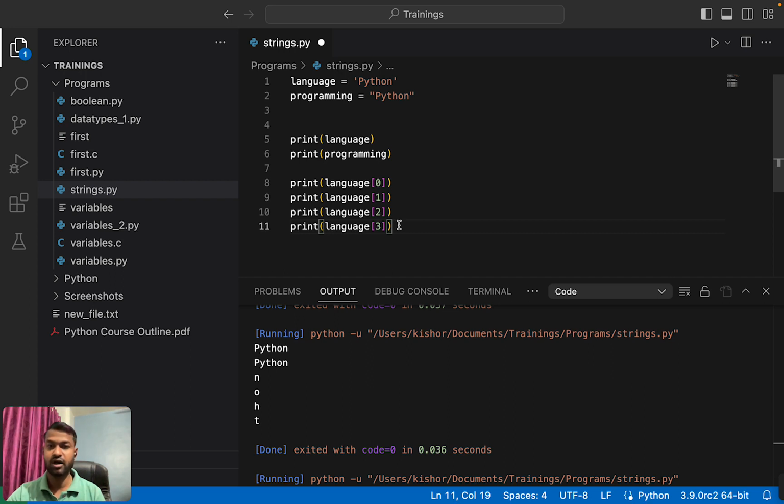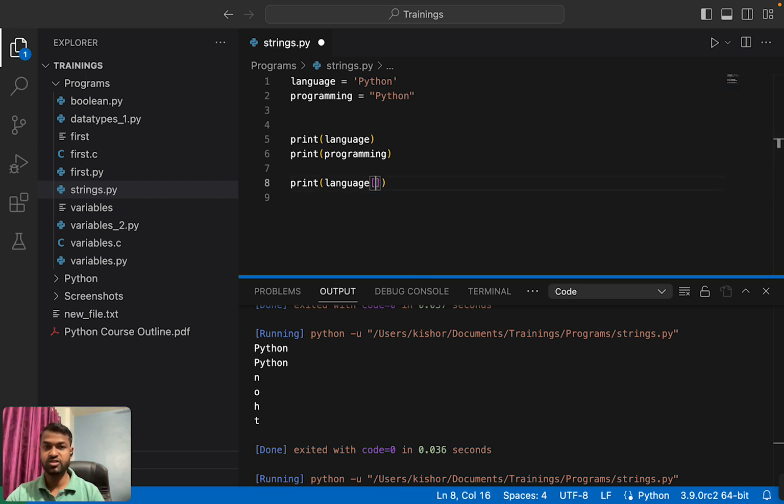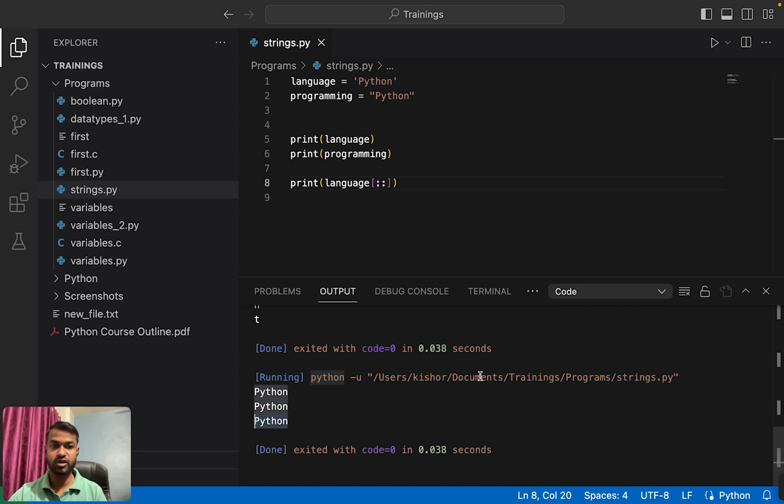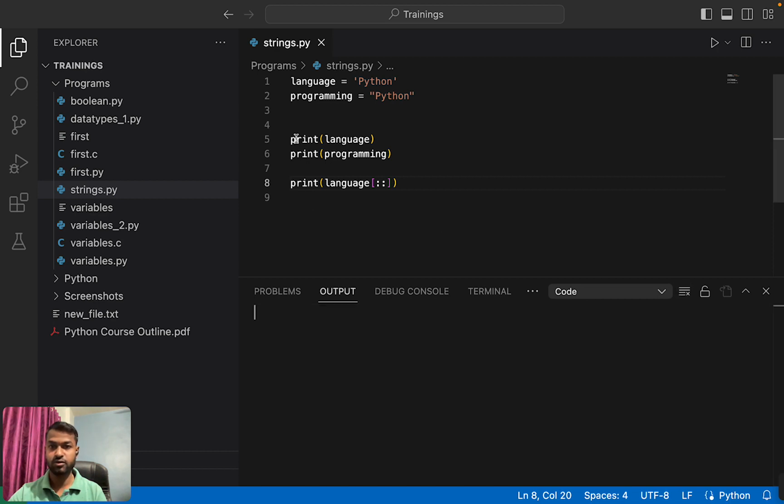Okay, if you have to access such a range 0, 1, 2, 3, then we have slicing operators. Okay, how does the slicing operator work? Slicing means 2 colons, that's it. So this is slicing, that means this will access a range. Let's print this. Python, it has printed the whole word. Let me comment this.